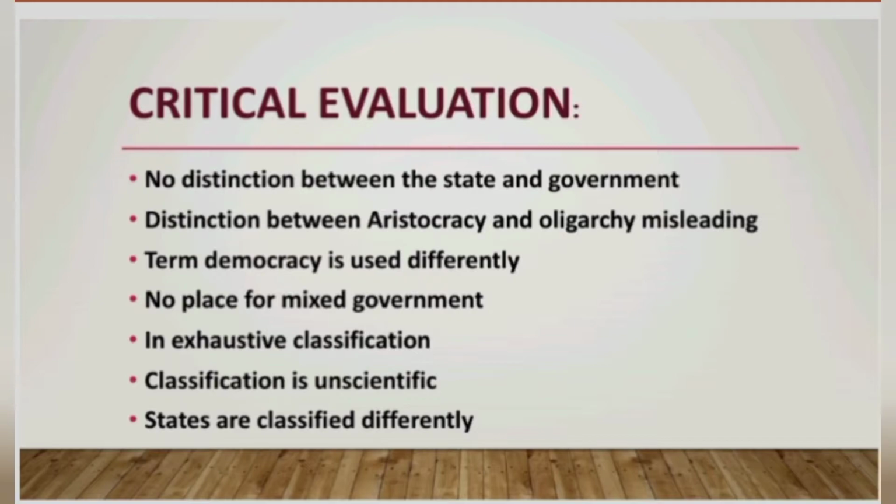Now aristocracy, according to Aristotle and his theory of classification of state, is basically the good form of government. It is the pure form of government, which seeks the common welfare. It is a kind of virtuous form of government which works for the interest of the people. But its perverted form is oligarchy. So according to Aristotle, he brings out a distinction between aristocracy and oligarchy.